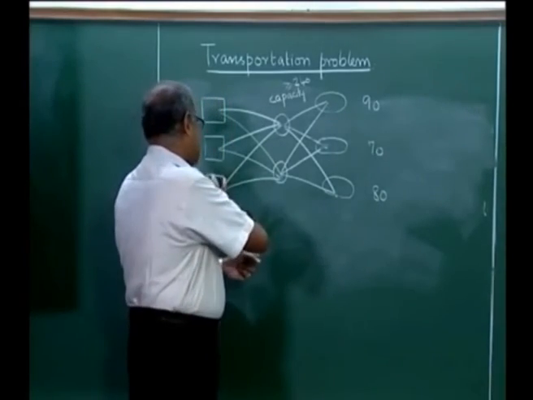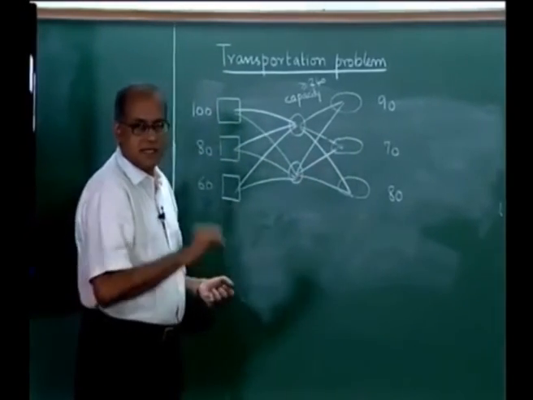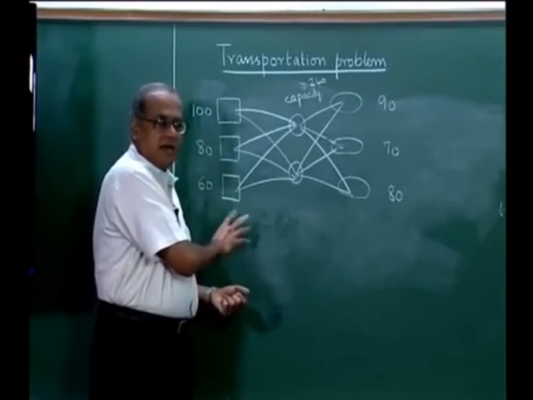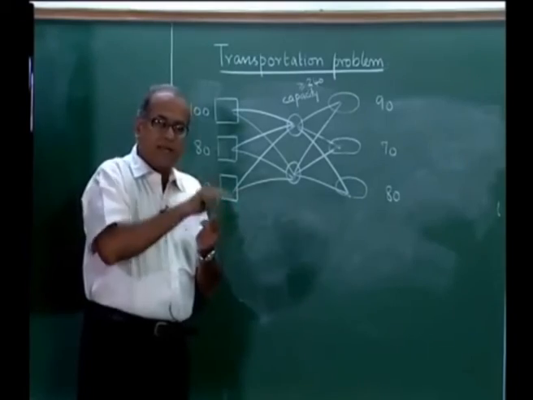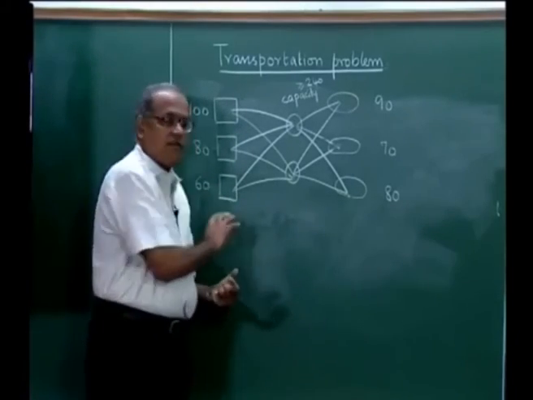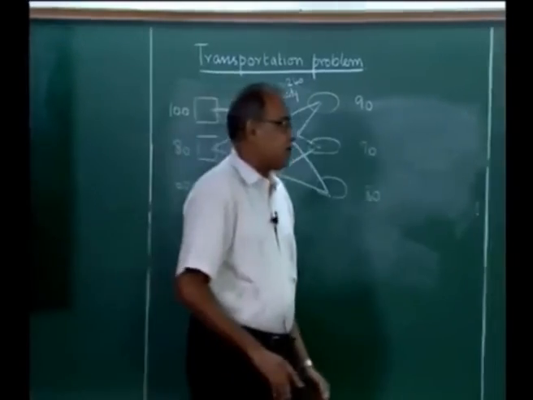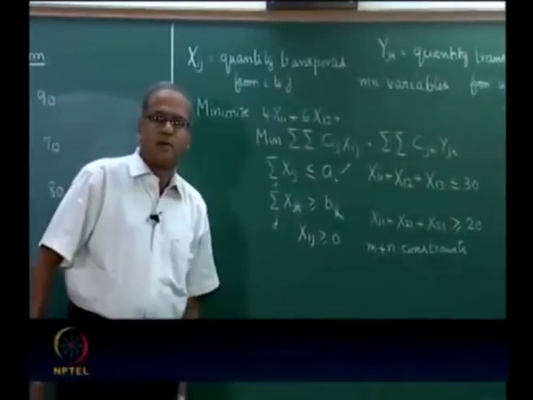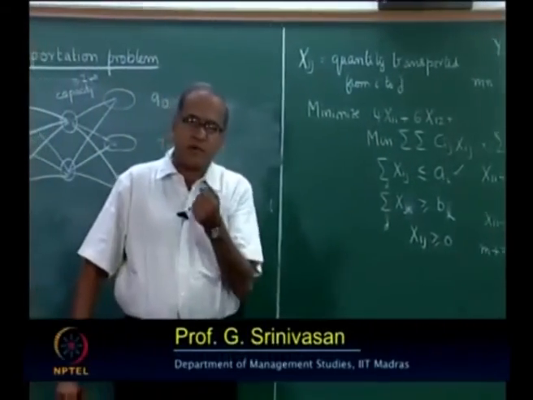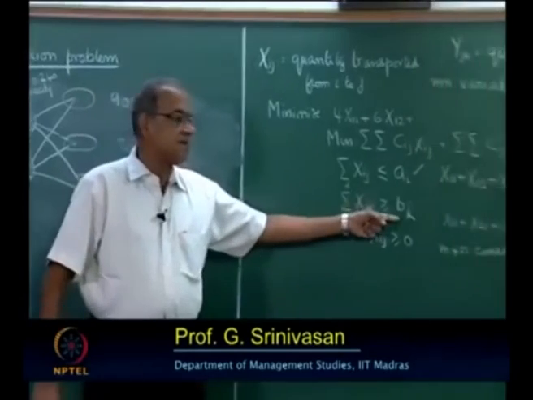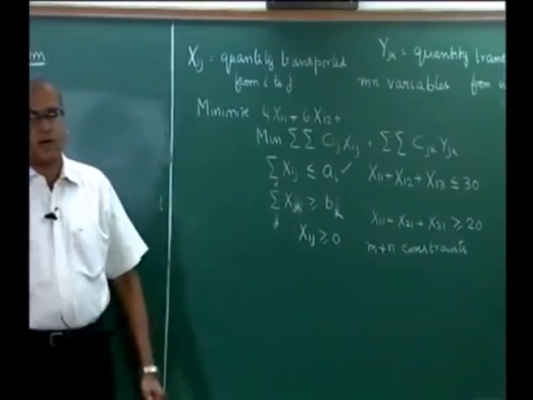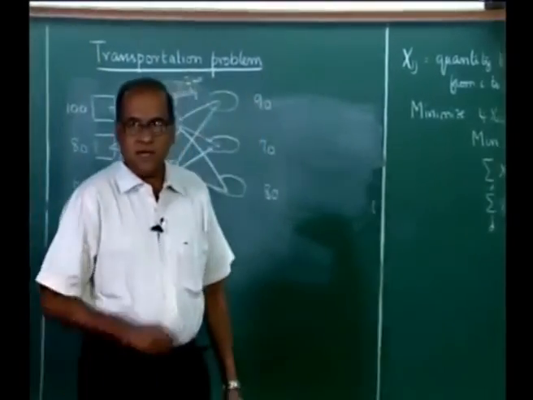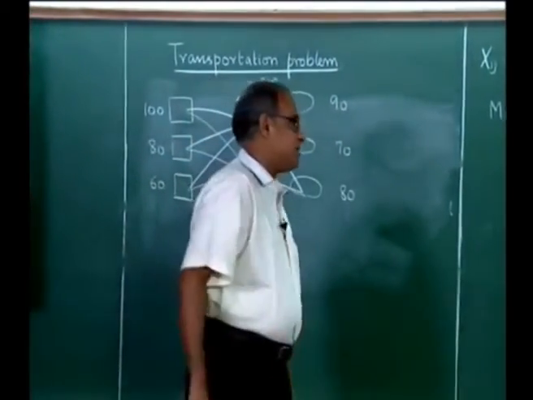If the total supply is less than the total demand, then it is customary to add a dummy here and create a notional one, so that we balance it, and then at the end say that whatever goes out of it actually does not go out of it. So, when we formulate it as linear programming, in this case one needs to be a little careful to give due consideration to unbalanced problems, because there can be situations where total supply can be less than or equal to the total demand.